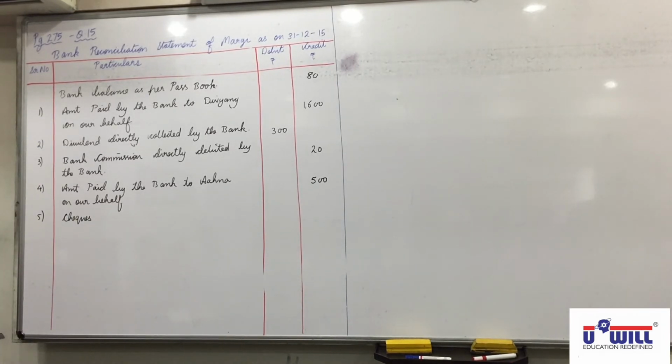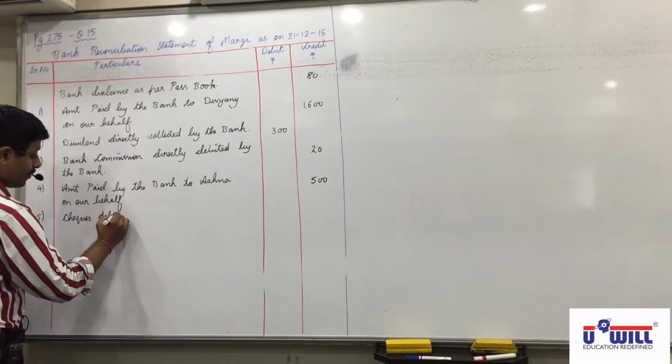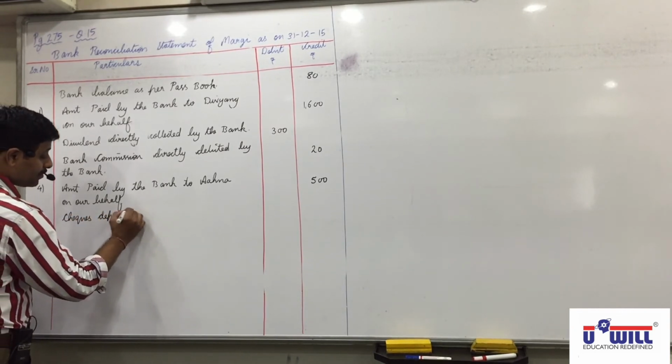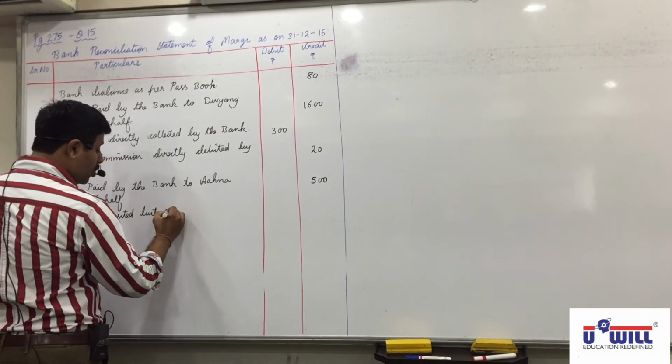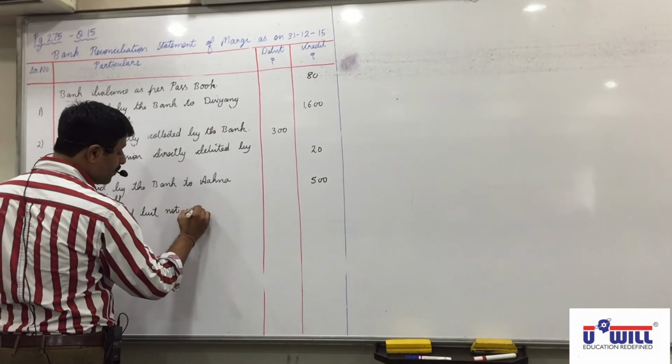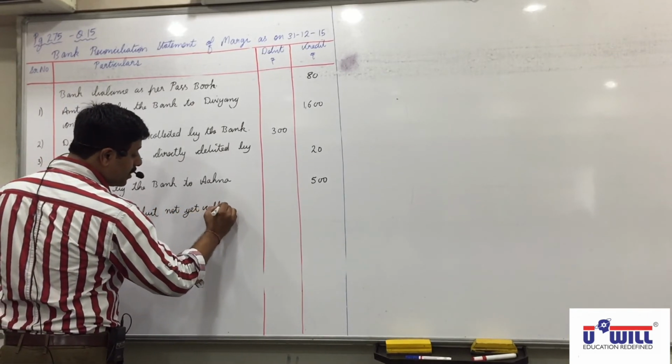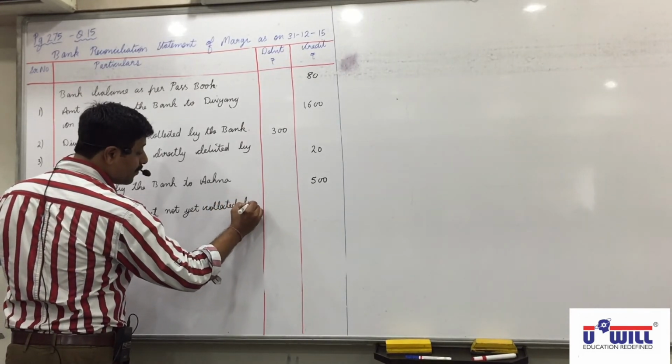Correct. We have received checks from Gaurang, Bhupendra and Chandni and Meera. So these four checks we have received were deposited in the bank. They are not there in passbook, means they are not yet collected by the bank. So checks deposited but not yet collected by the bank.